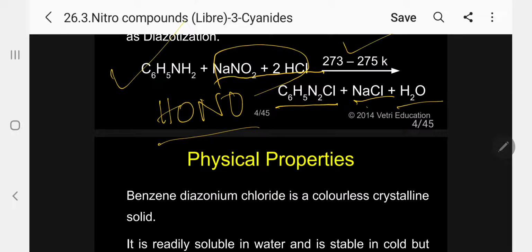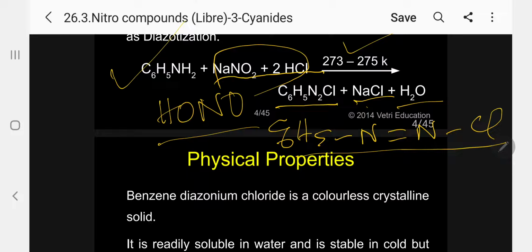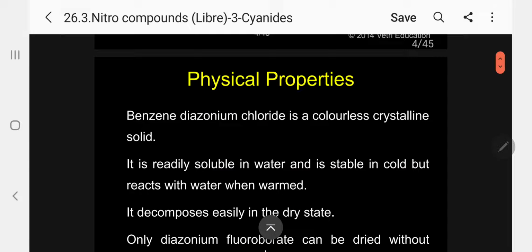This is actually taking place at very low temperature. Please follow. 273 Kelvin means just think of 0 degree centigrade, in an ice water bath. So, the structure, if you want to write properly, let me represent this way. This is the diazonium chloride. Please follow. So, let me discuss the properties.